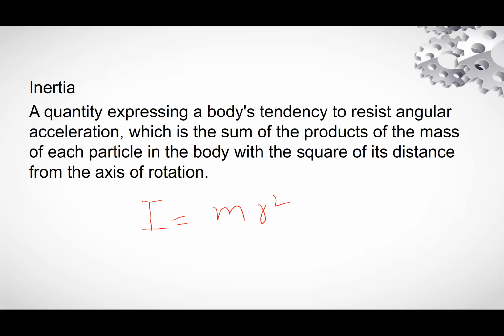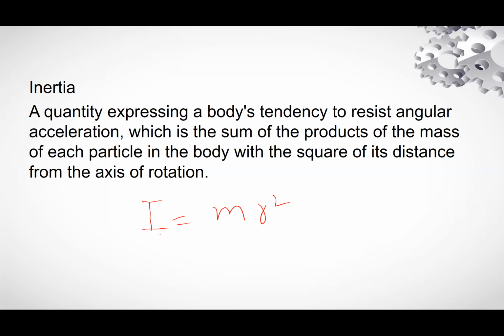Inertia plays the same role in angular motion, in circular motion, as mass plays in linear motion.